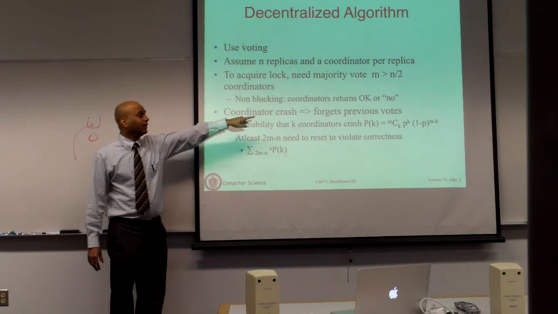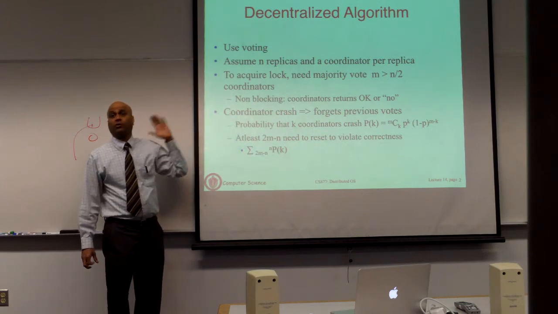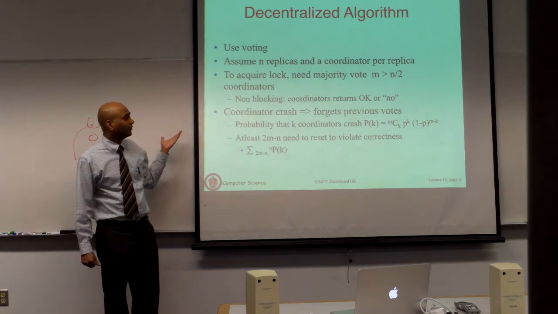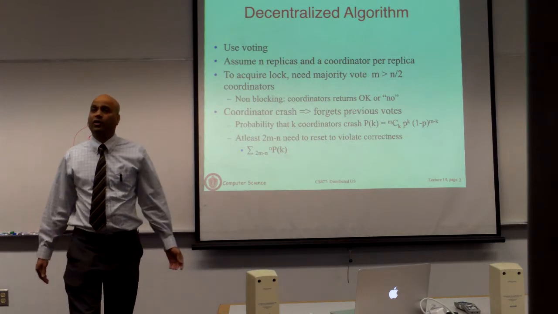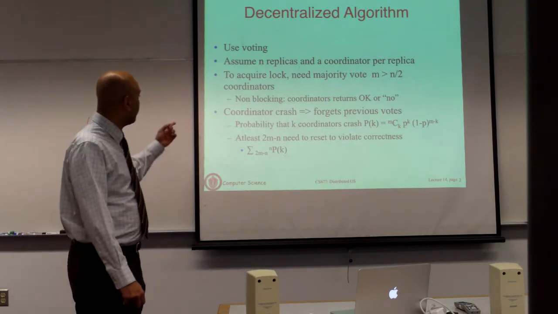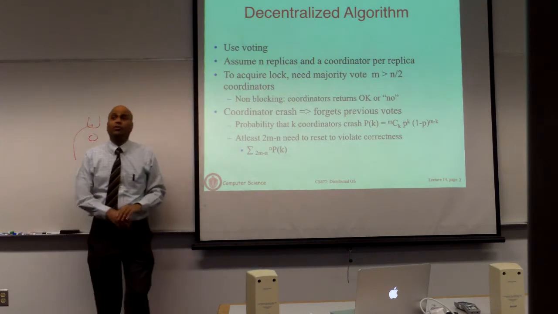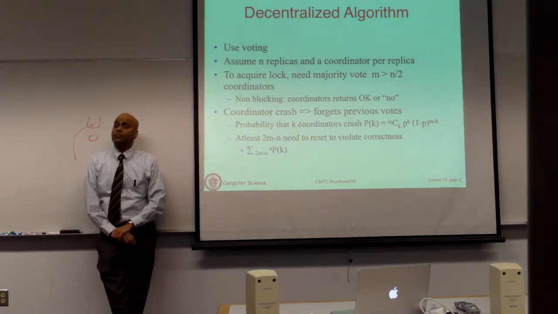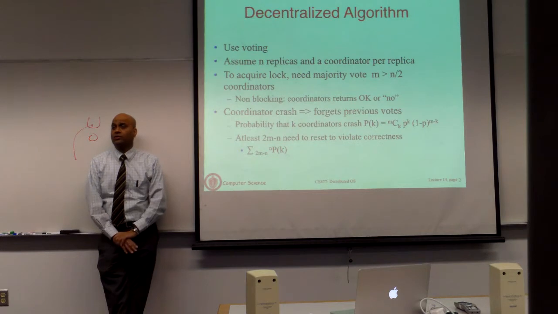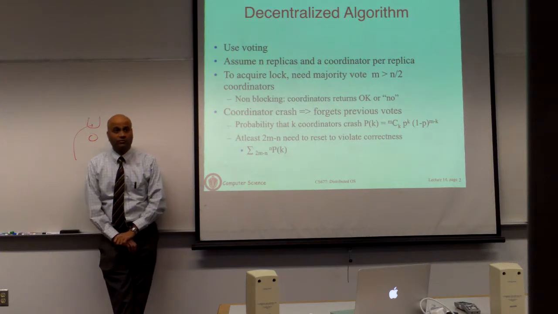A coordinator can return either a yes or a no upon getting a lock request. So the idea is if you get a strict majority, then you are basically done. Now, if some process says they have the lock, obviously you are not going to get a strict majority, because they would have said yes to some other process.